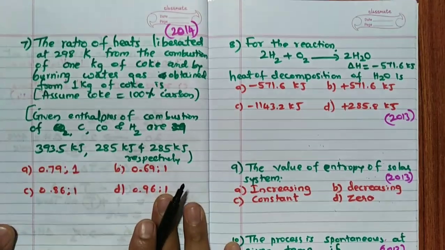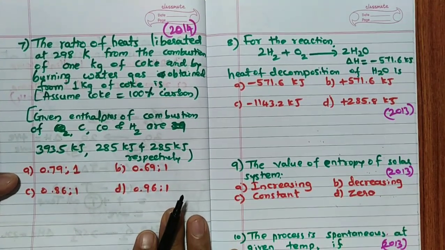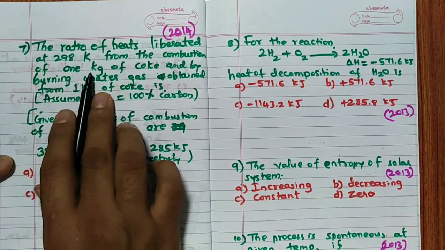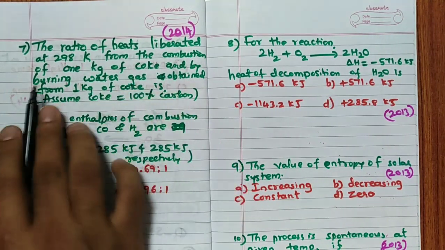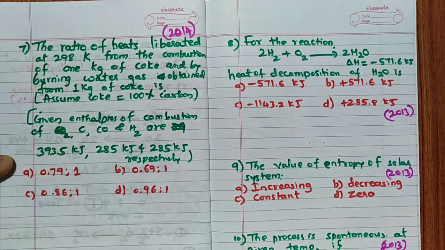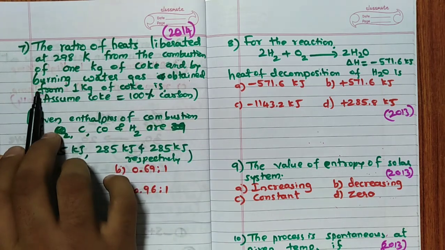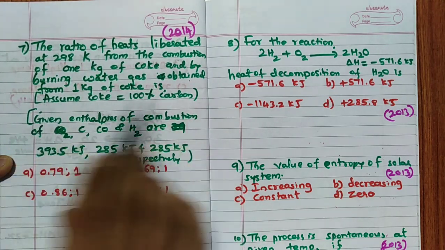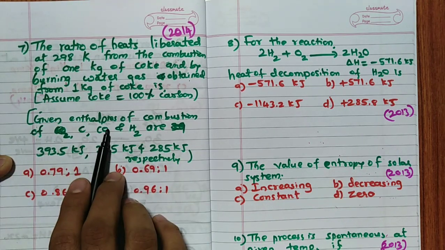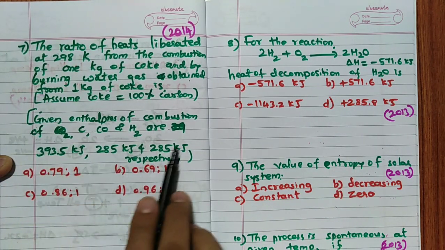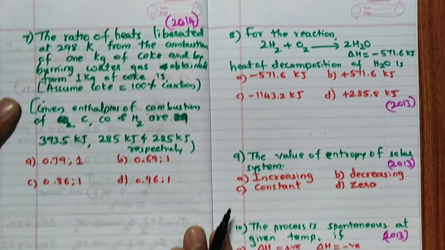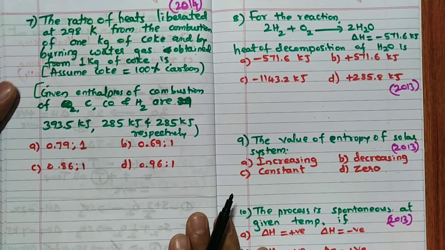Now, this is a question asked in 2014. Ratio of heat liberated at 298 Kelvin from the combustion of 1 kg of coke and by the burning of water gas. Water gas means CO plus H2, remember. Burning water gas obtained from 1 kg of coke, assume the coke is 100% carbon. Given the enthalpy of combustion of carbon, CO and H2 are 393.5, 285 and 285 respectively. Then how to solve such a question? Very, very important. Listen to this very carefully.